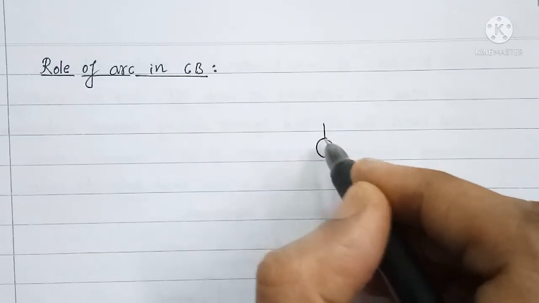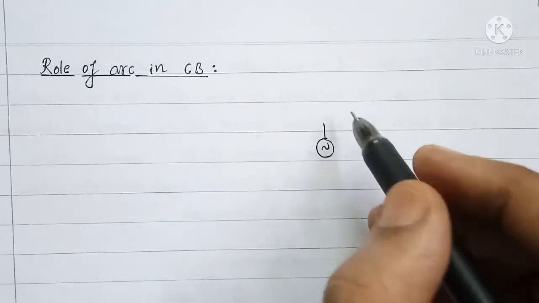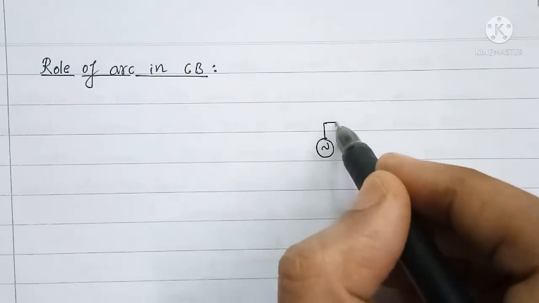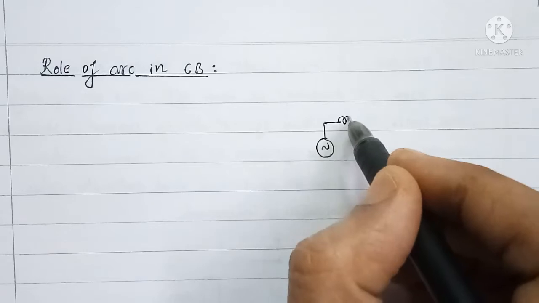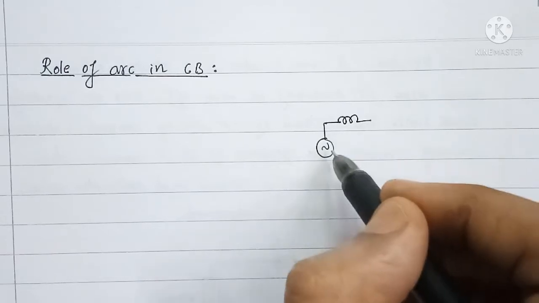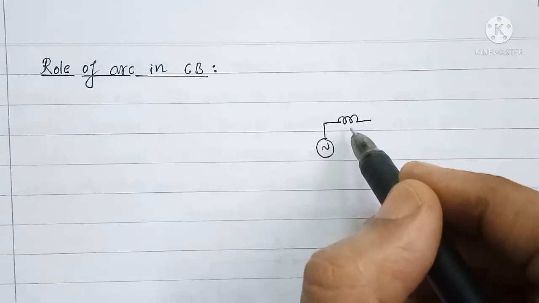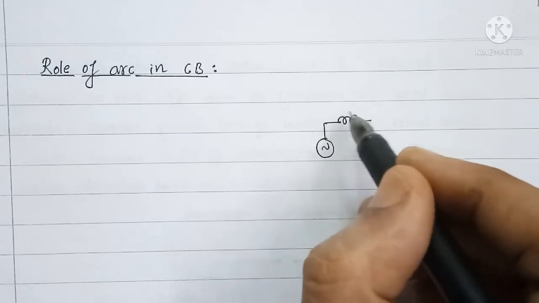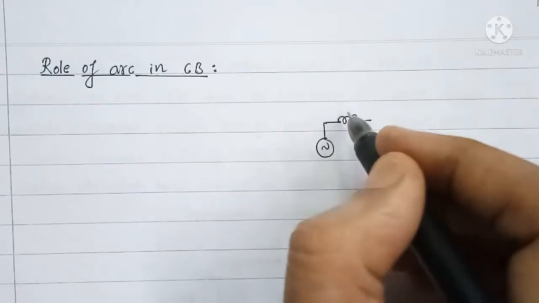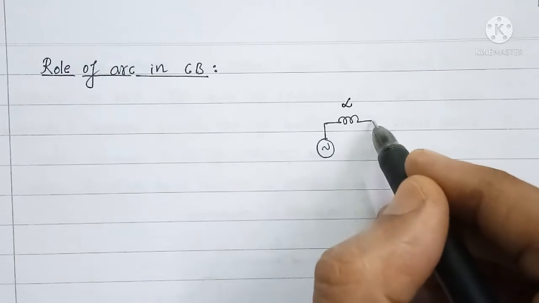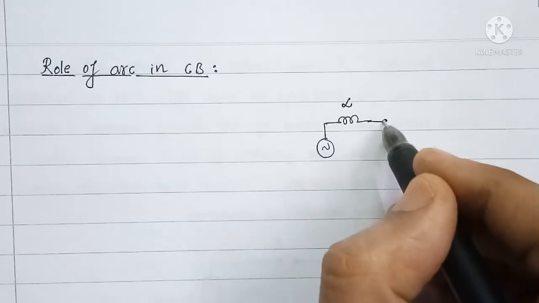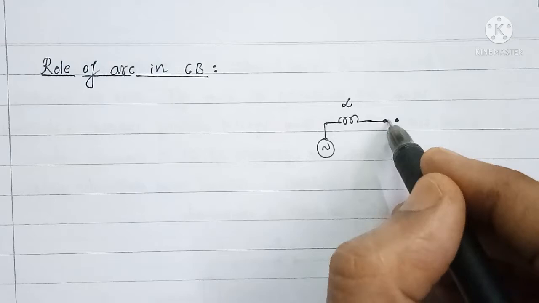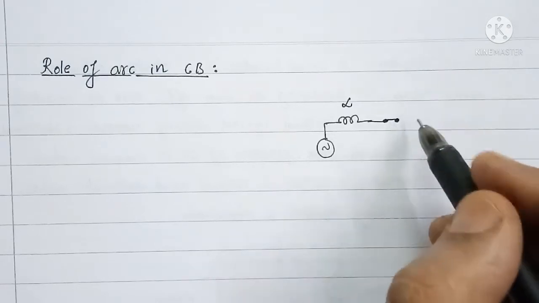Now let us consider once again a simple system in which source inductance, line inductance and the transformer inductance are represented by a single inductor, say L. And say here we have a circuit breaker.